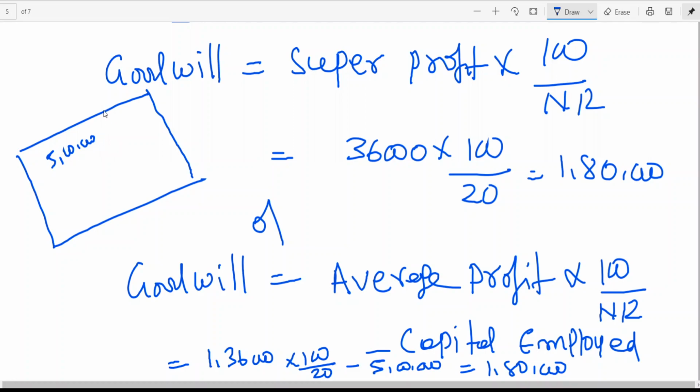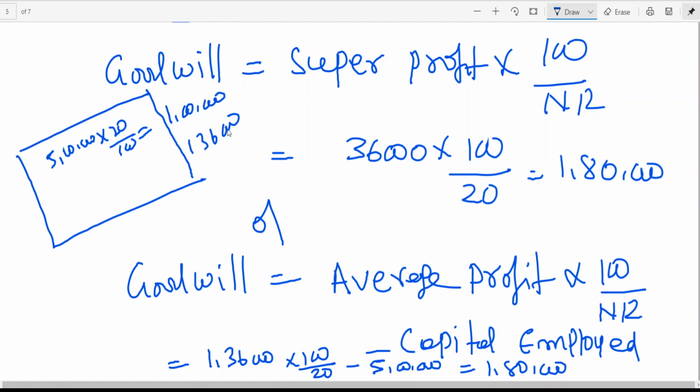Am I right? Let me explain, just a minute. Let me take a calculator. So, 5 lakhs, 20%, 1 lakh. This is what I am supposed to get. But I am getting a profit of 1,36,000 by investing 5 lakhs. This is the logic, try to understand.